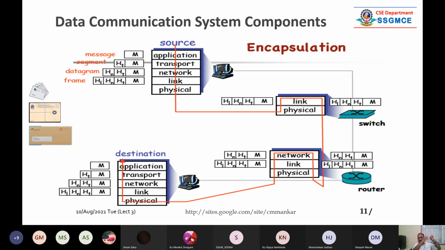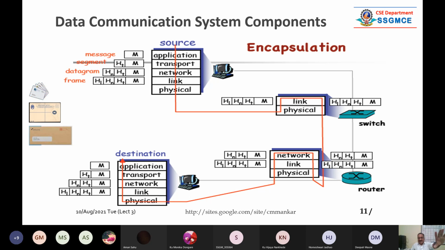What will that layer do? It will tear apart the envelope it received. Inside it there is already another envelope, right? It will pass it to the upper layer. In this way, ultimately, whatever process is running at the top level in the operating system will get only data. It will not get a packet, right? I hope you got what I want to say. So this thing is called encapsulation.